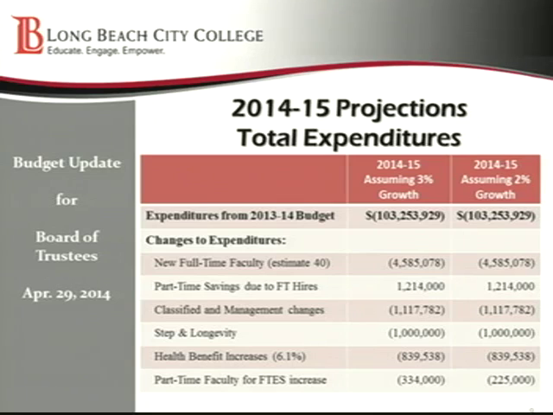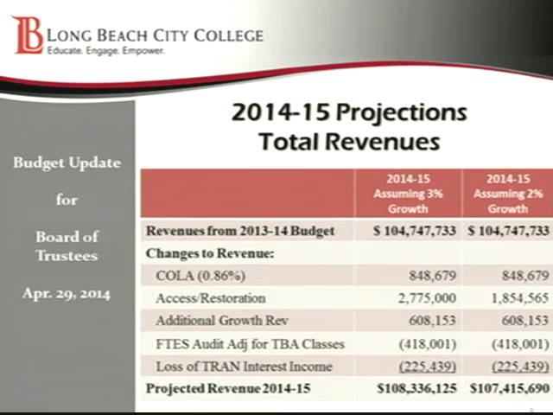So that cost is $1,118,000. Our step and longevity costs on an annual basis cost about $1 million. And then our health benefit increases are going up 6.1%, or about $840,000. I think it's just kind of a coincidence. If you remember previously, our COLA amount that we're receiving is $849,000, and yet our health and benefits are also going up $840,000. And so basically, any COLA that we're receiving is going directly into the cost of providing the health benefits for our employees.